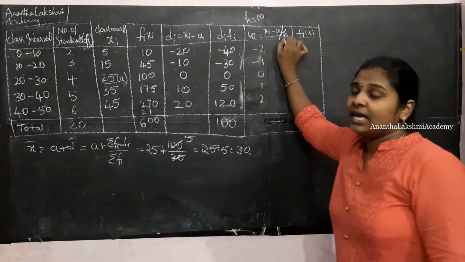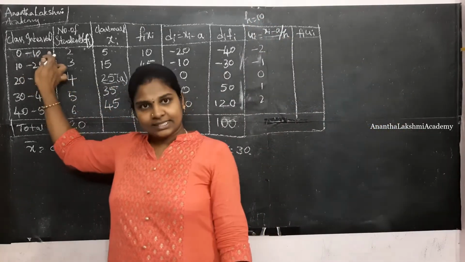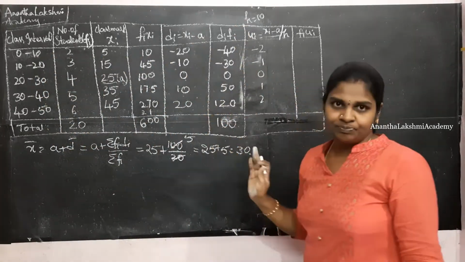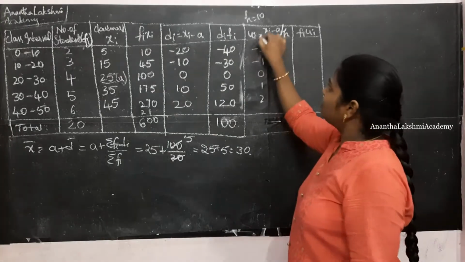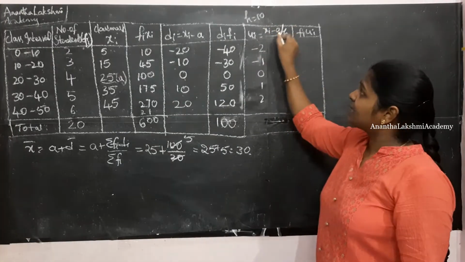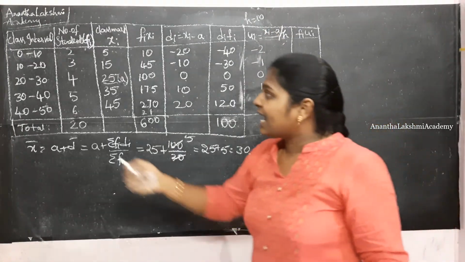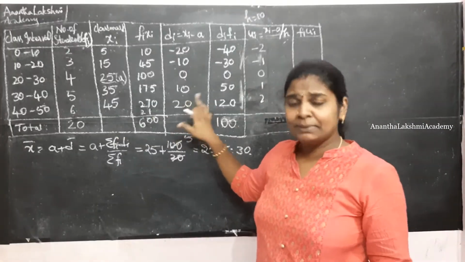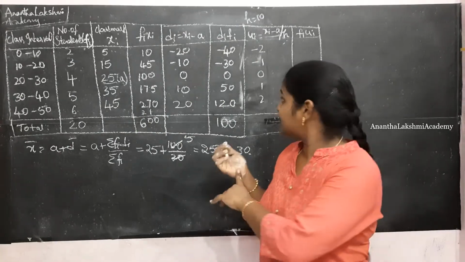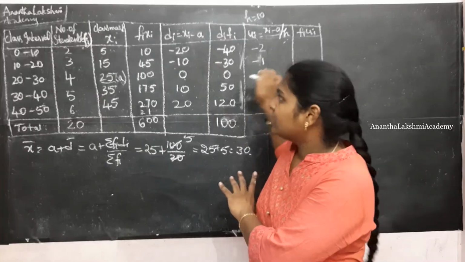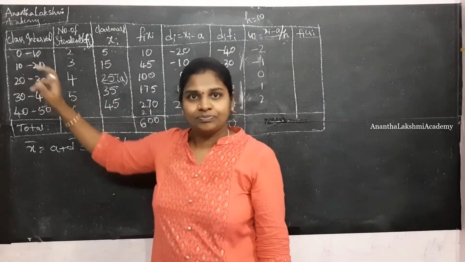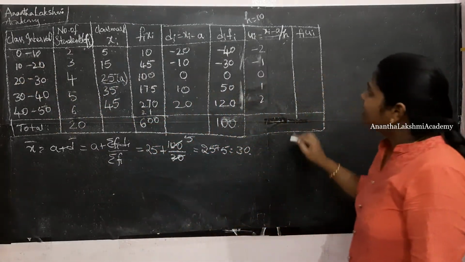h is nothing but either the class interval or a number which is common among all these values. Alright, ui is equal to di by h, which is nothing but xi minus a by h. What is h? Either the class interval, or if they have a common multiple, that is considered as the h term. h will mostly be equal to the class interval. Okay, now let's get started.